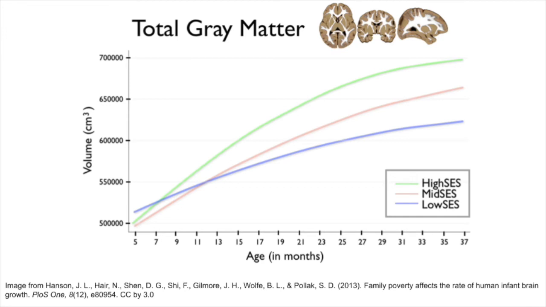As infants aged and presumably had increased exposure to the effects of their specific environments, the differences in brain volume between children from lower SES homes and those from higher SES homes widened. Furthermore, smaller volumes in this brain tissue were related to greater behavior problems in the preschool years.